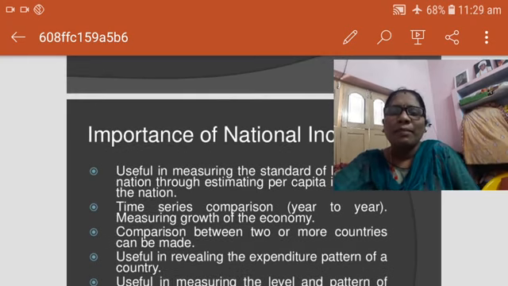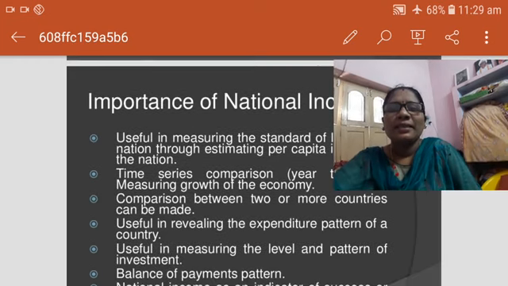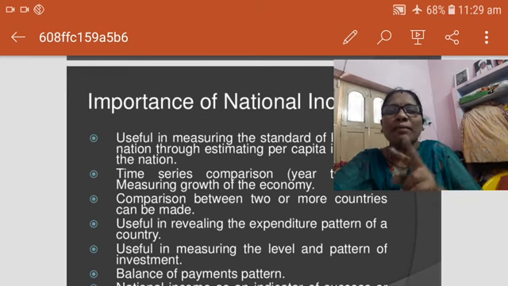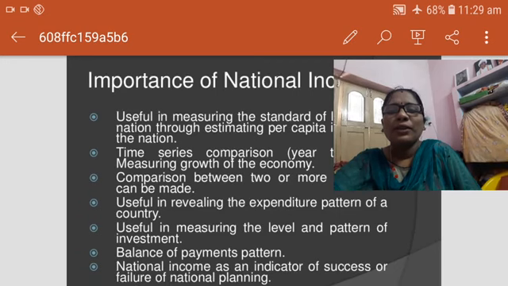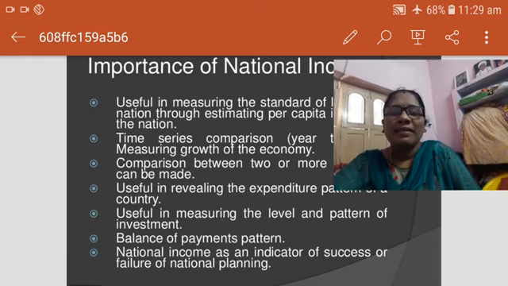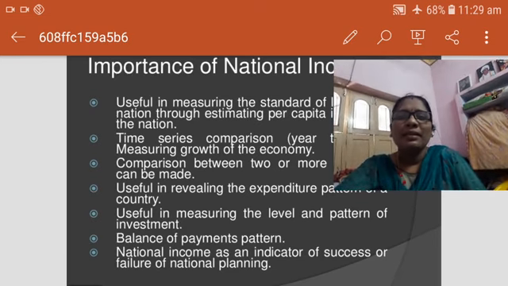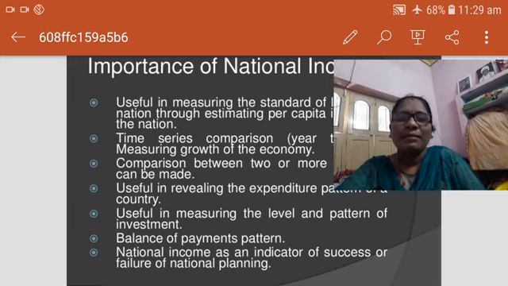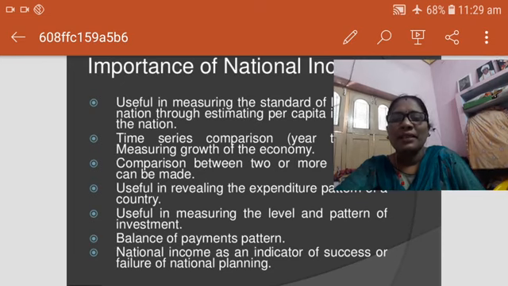Time series comparison is used for measuring the growth of the country. Next, comparison between two or more countries can be made. Next, it is useful for reviewing the expenditure pattern of a country. Next, it is useful for measuring the level and pattern of investment.